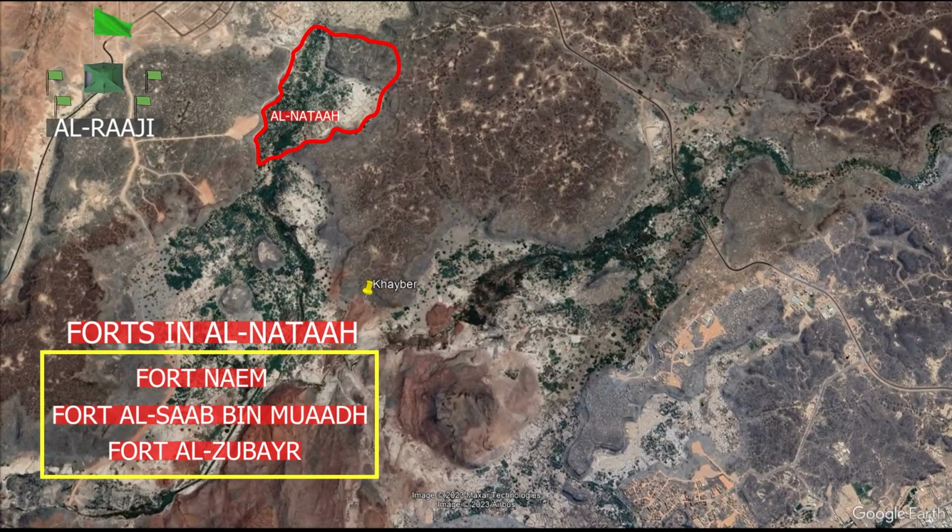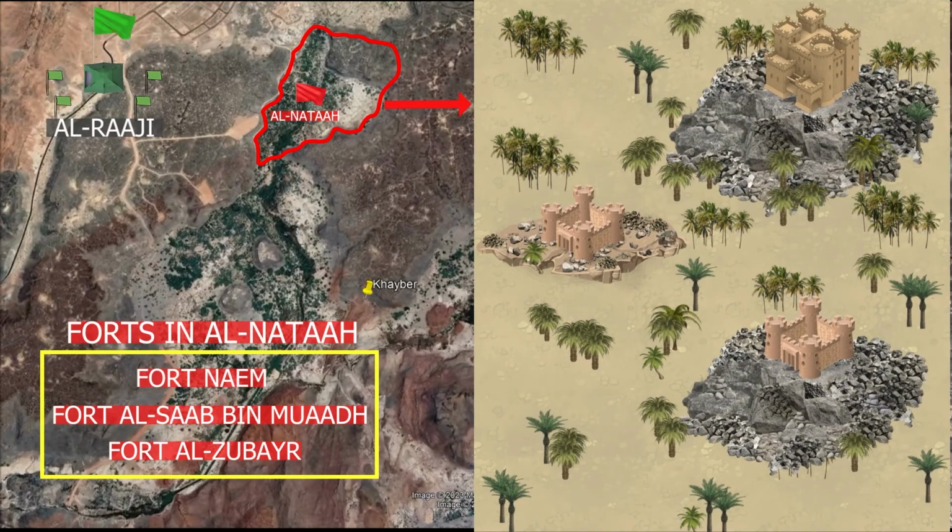The first fort which Prophet Muhammad, peace be upon him, began with was Fort Name. Muslims used to attack the fort in the day and return to Al-Raji in the evening. This continued for 7 days. Muslims were able to capture mangonel and several weapons. Muslims were extremely hungry. Prophet Muhammad, peace be upon him, prayed for them and said, "O God, open for them the greatest fort containing more food."